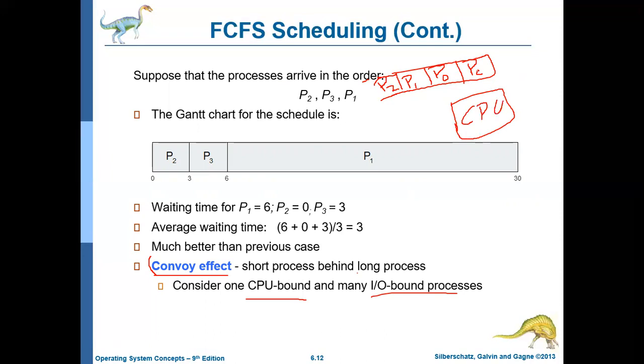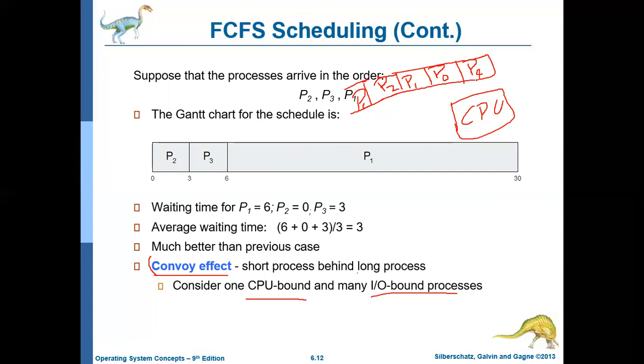It is not that the CPU bound process should be first. It can even be the last, that's not an issue. Or you can assume that the CPU bound process is in the last. Here is the CPU bound process, and we can consider this as P4. There is another process, which is also IO bound.